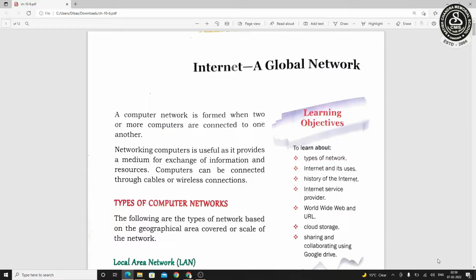When more than one computer is connected to each other, forming a network and using the internet, that is said to be a network system, and they can share messages and information. So we are going to learn about types of networks. These computers can be connected through cables and can also be wireless. The following are the types of networks, which are based on the geographical area covered by these networks.